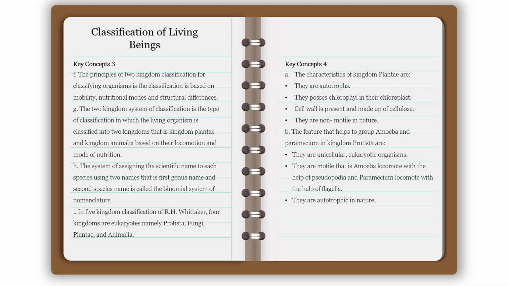Key concepts 4. A. The characteristics of kingdom Plantae are: they are autotrophs, they possess chlorophyll in their chloroplasts, the cell wall is present and made up of cellulose, and they are non-motile in nature. B. The features that help to group amoeba and paramecium in kingdom Protista are: they are unicellular eukaryotic organisms, and they are motile, that is, amoeba locomotes with the help of pseudopodia, and paramecium locomotes with the help of cilia. They are autotrophic in nature.